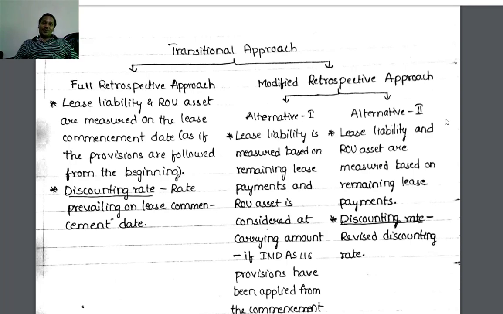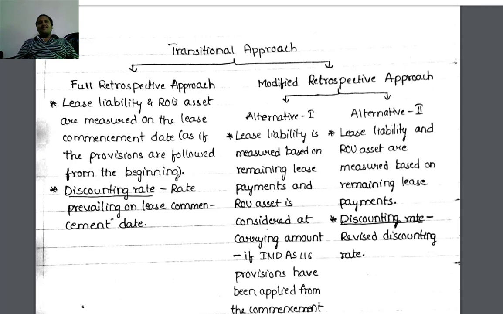Now alternative 2. Lease liability as well as right of use of asset, both are measured based on remaining lease payments only.